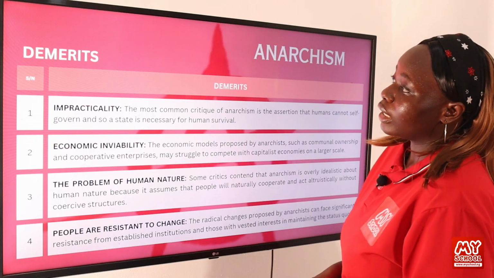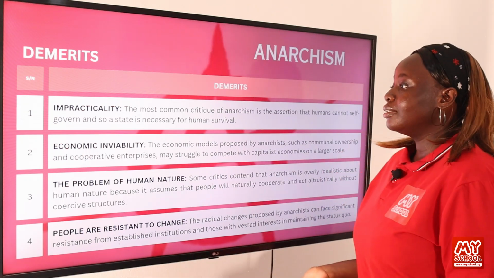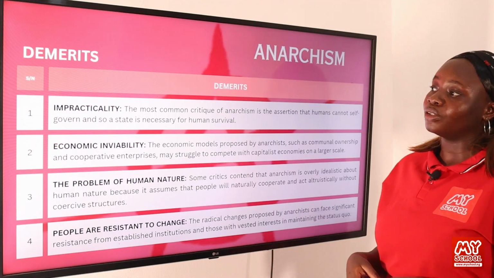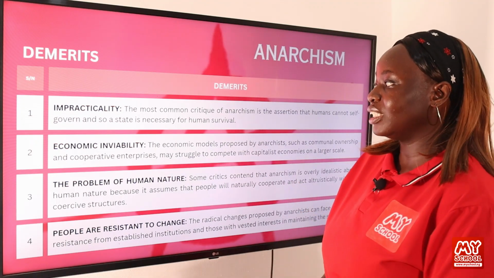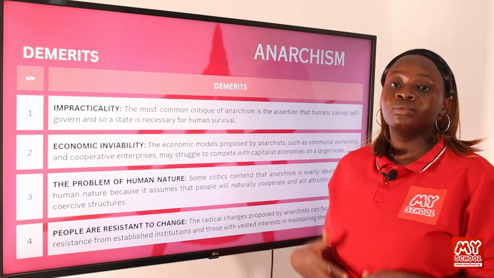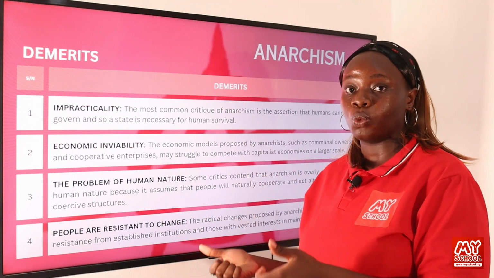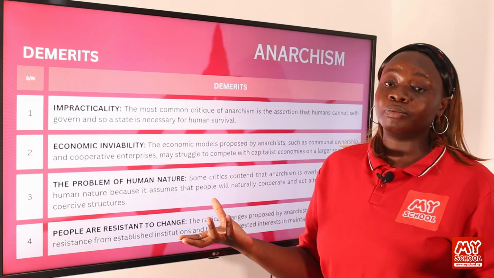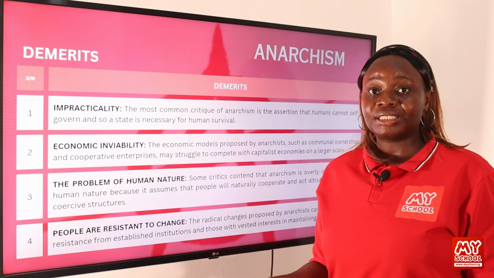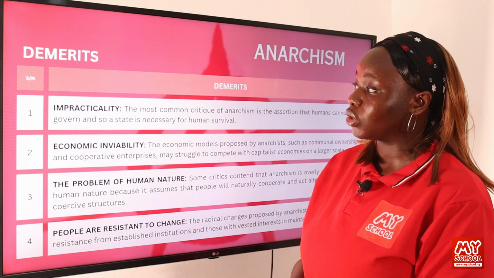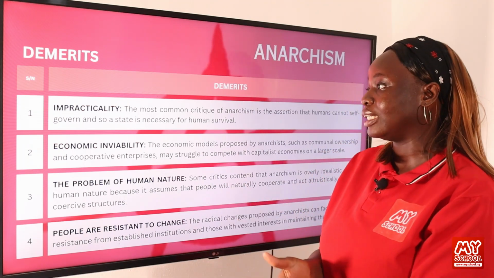So now let's move on to the demerits of anarchism. One of the demerits of anarchism is impracticality. The most common critique of anarchism is the assertion that humans cannot self-govern, and so a state is necessary for human survival. We talked about how it's important for individuals to have freedom to do whatever they want, but sometimes you have bad seeds within the society who can choose to do the wrong thing that will influence other members of the society or affect other members of the society.